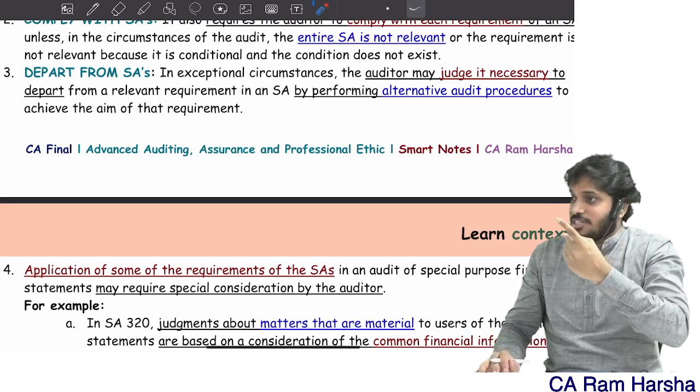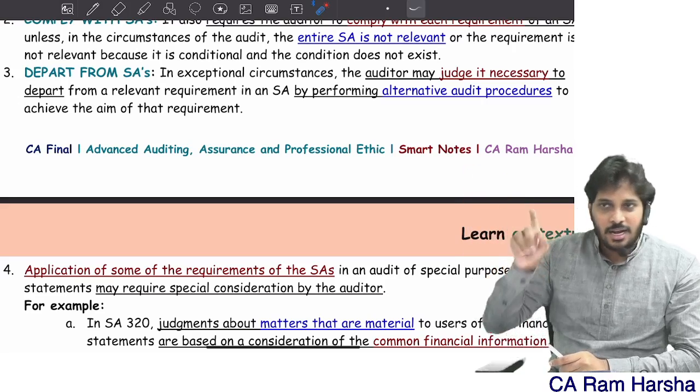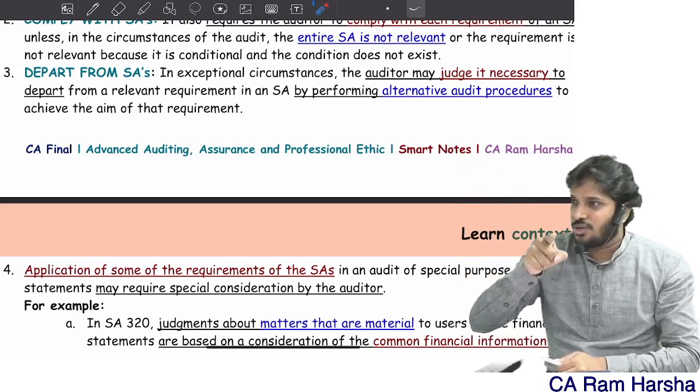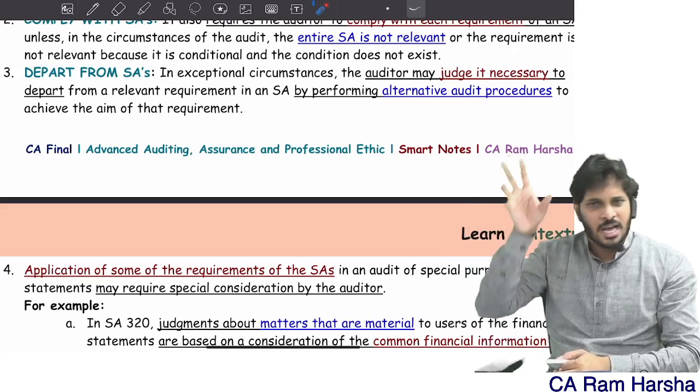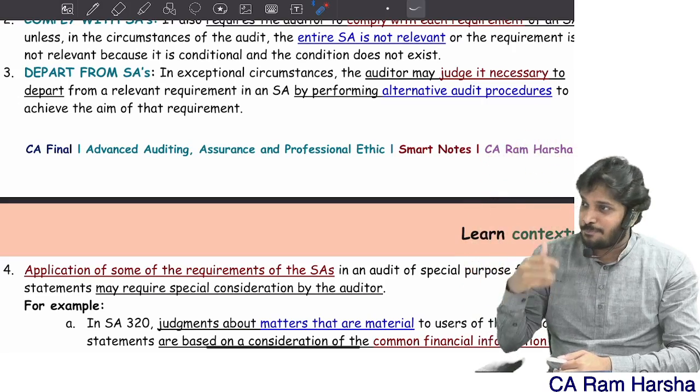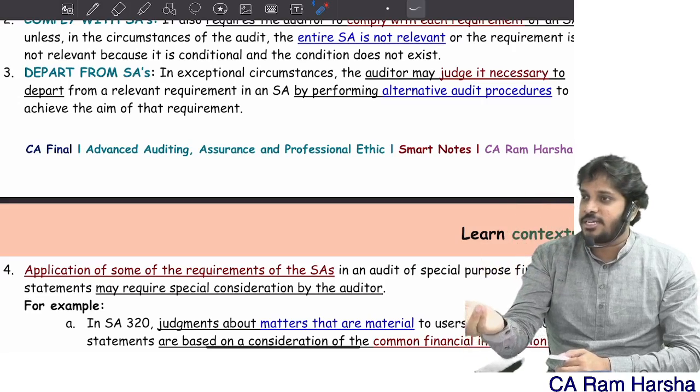To achieve this objective, what processes should you perform? SA 250 says you verify the legal expense account, you verify with lawyers and internal counsel, you talk to management, you connect with external lawyers, and somehow try to identify what all the litigations, claims, pending liabilities, and non-compliances with laws and regulations are.